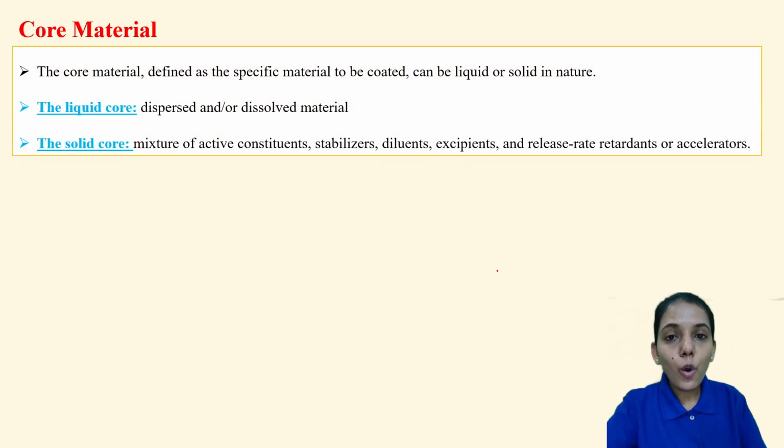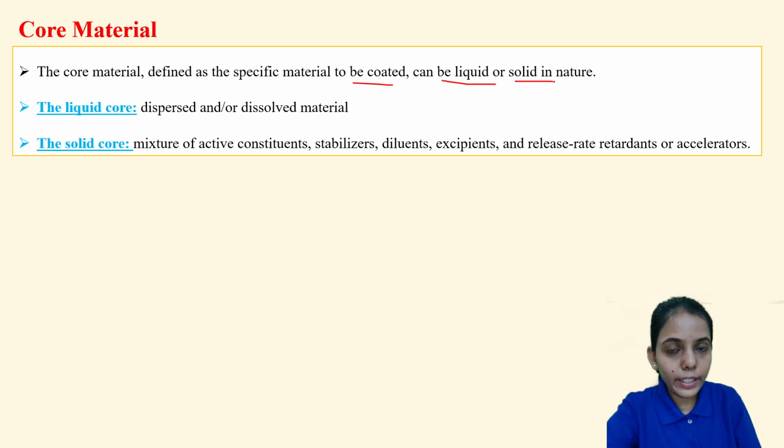Now coming to the core material. The core material is defined as the specific material which is to be coated. It can be liquid or solid in nature. Not only solid, but it can be like liquid droplets. They can be converted into free flowing powders. So the liquid core is dispersed or dissolved in a material.